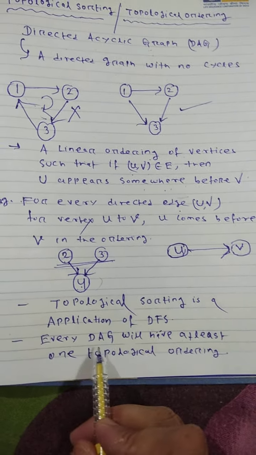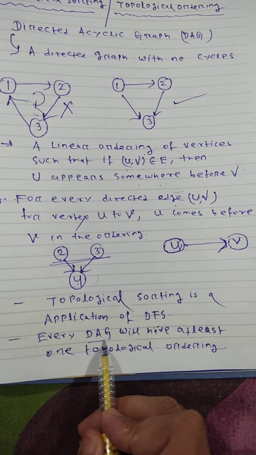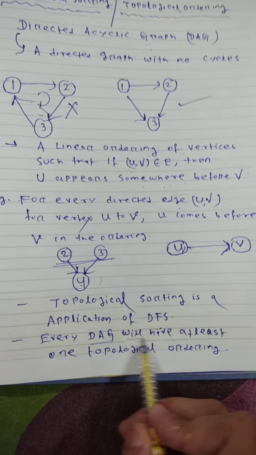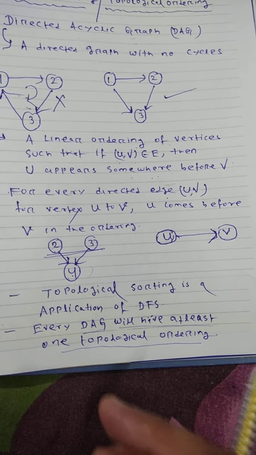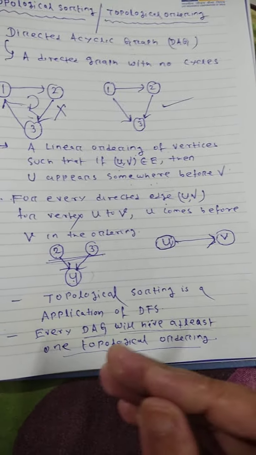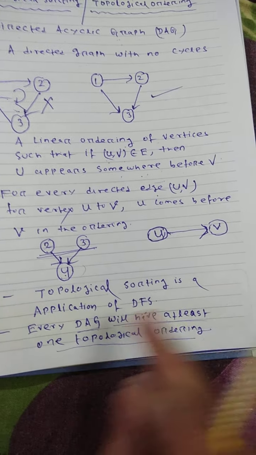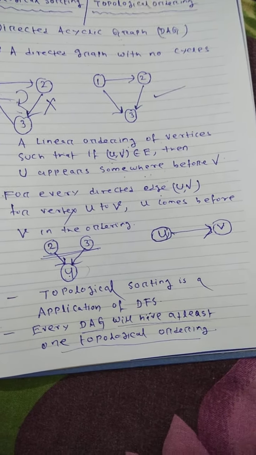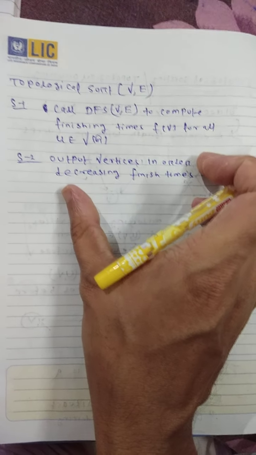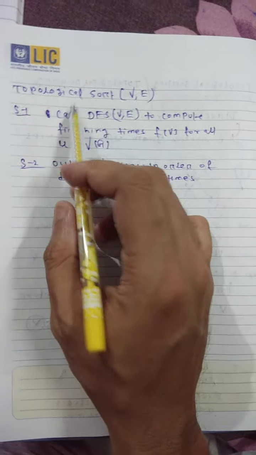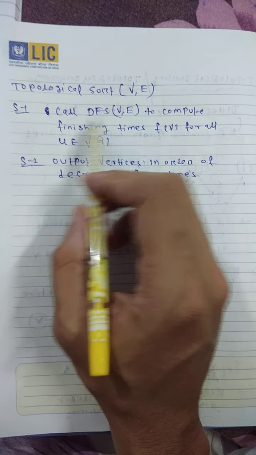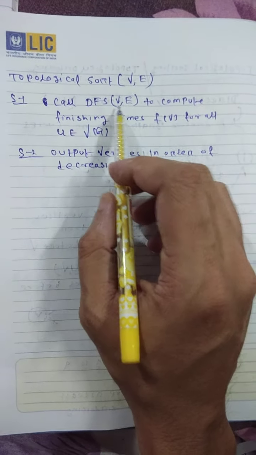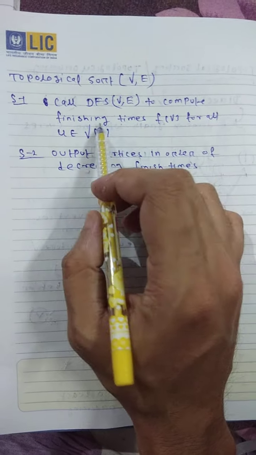For every DAG, or directed acyclic graph, we will have at least one topological ordering. That means it may have more than one topological ordering, but at least one. The simple algorithm is topological sort (V, E). The first step is to call DFS: we perform the depth first search with vertices and edges and compute the finishing time.